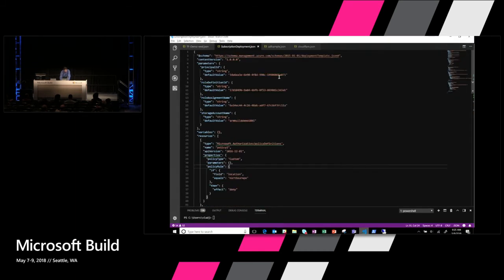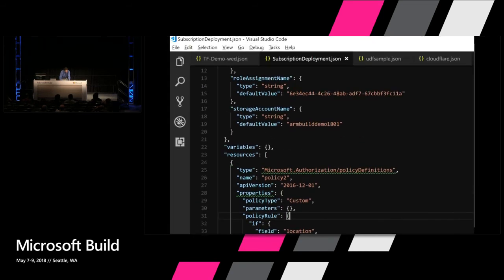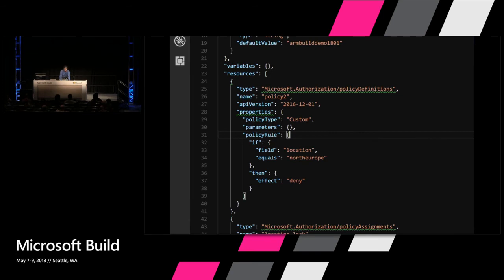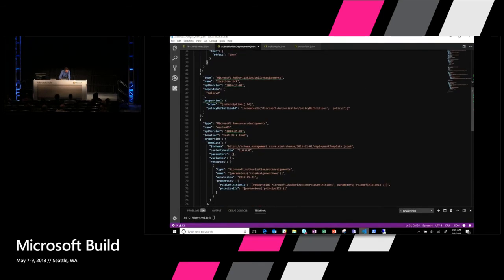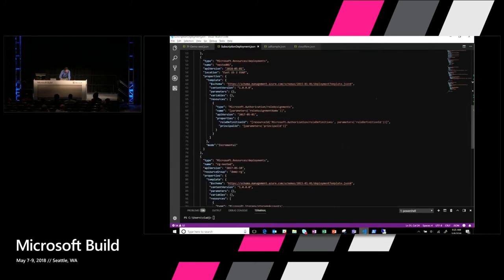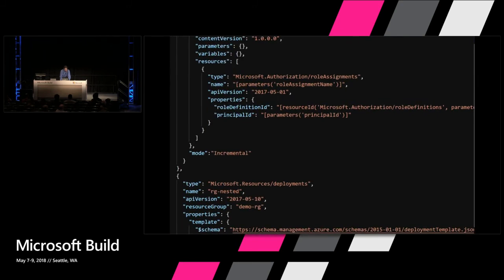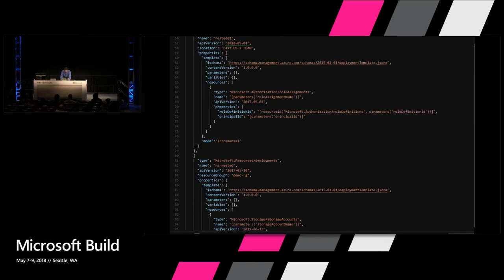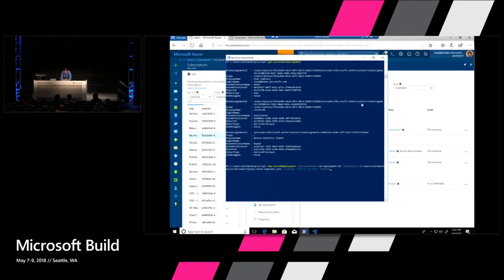And then on the subscription-based deployment, this is where you can now create things like policy definitions that exist at the subscription-based scope through a template. You can do policy assignments, or you can do different role assignments. And I'll demo role assignments in just a second here. In my case, I'm going to make Brendan a storage account contributor in a subscription that he doesn't have access to. And like I said, these different tools are still rolling out, so I have to do it from